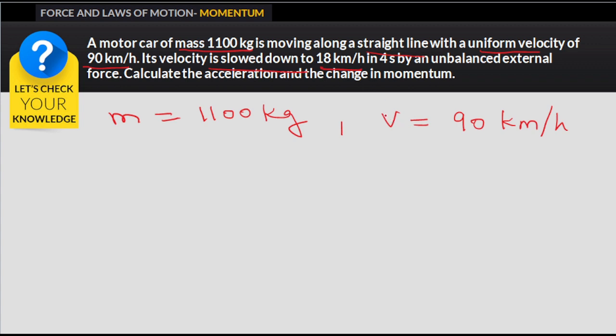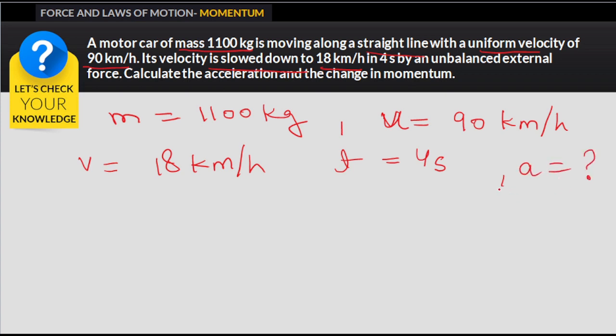This was the initial velocity, so we can write it as u, and the final velocity after slowing down becomes 18 kilometer per hour. Time is given as 4 seconds, in which its velocity slows down from 90 kilometer per hour to 18, by an external force. Calculate the acceleration and the change in momentum.